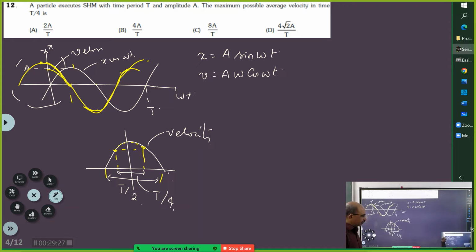This is what the problem says. Yes, sir. Correct now? Yes, sir. So what is the maximum possible average velocity in time t by 4? So this period should be t by 4. From here to here it is t by 4, from here to here it is t by 4, and this point should be halfway between the two. Correct. So what will be the value of the velocity at this point?